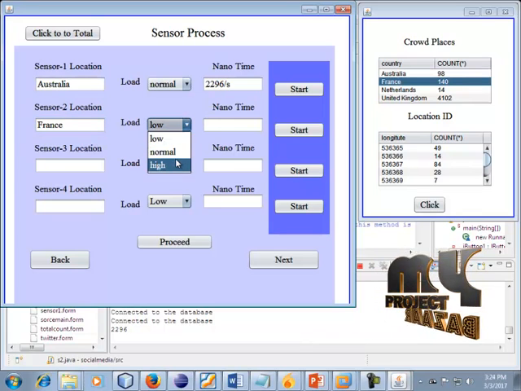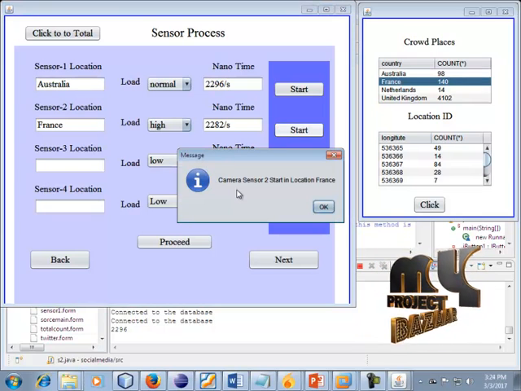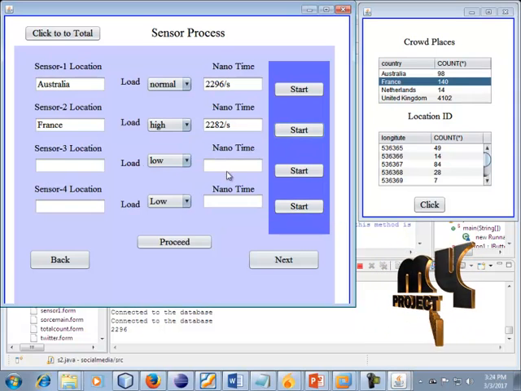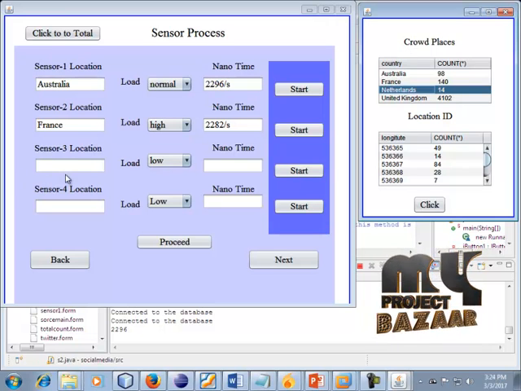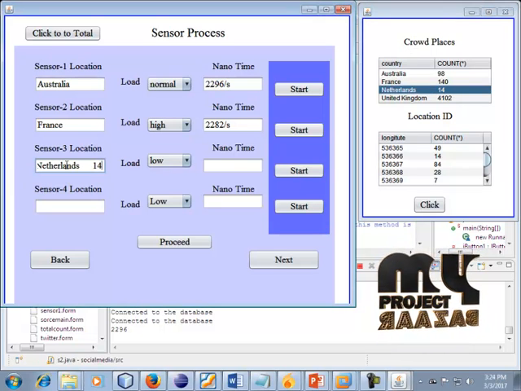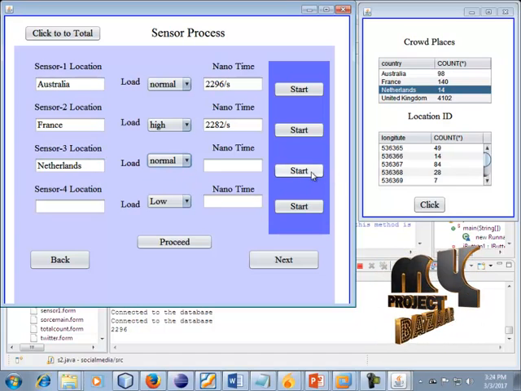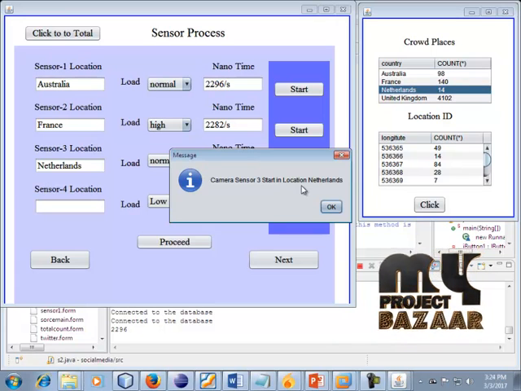Okay, the load can be high. Click this start button. Okay, the camera sensor 2 starts in this location, France. Next location is Netherlands. So choose this Netherlands and paste it in this field. This field can be normal. Click the start button. The camera sensor 3 is started, and location Netherlands can be started successfully.